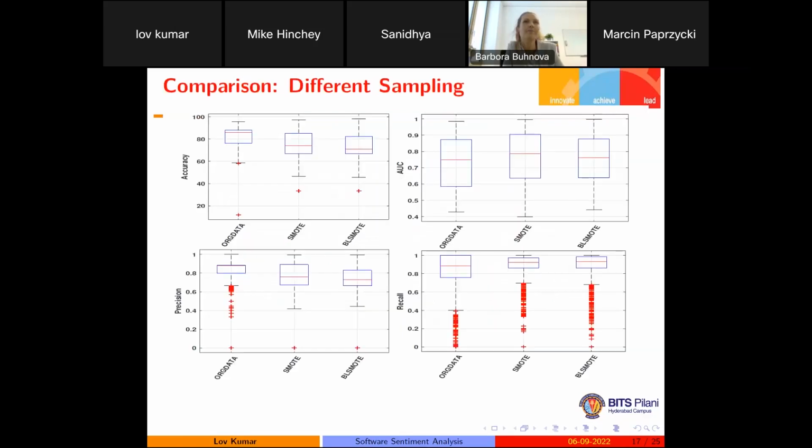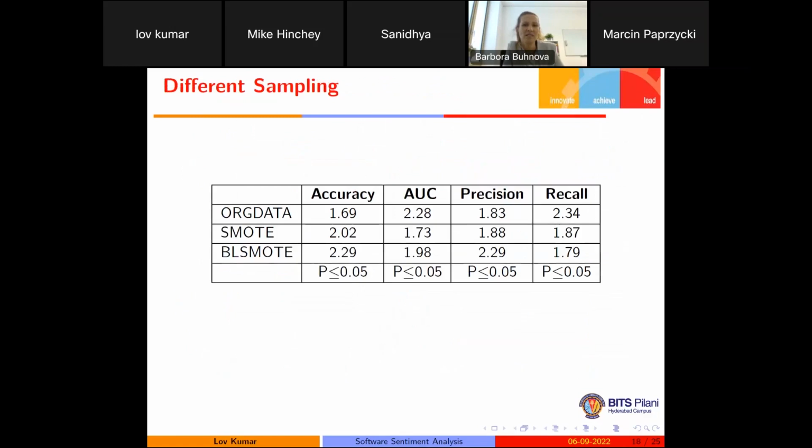Then we are using three different types of sampling technique: original data, SMOTE and borderline SMOTE. In this case, SMOTE is giving the better result as compared to the original data and borderline SMOTE. Again, we have applied the Friedman mean rank test, and here we are also getting a p-value less than 0.05.